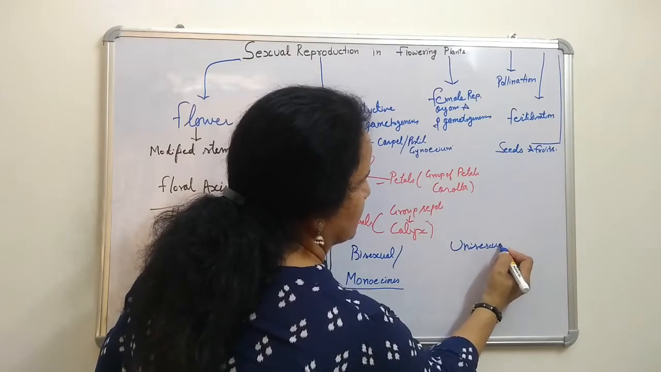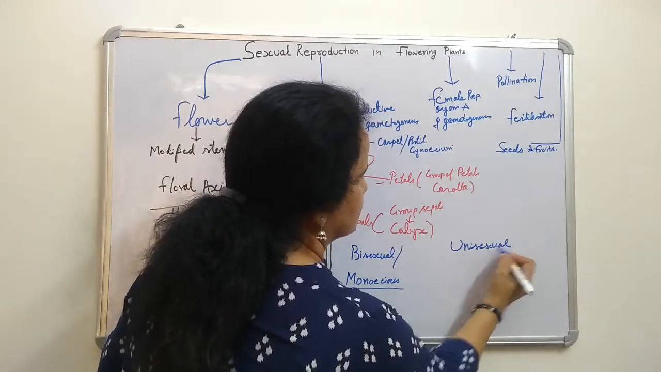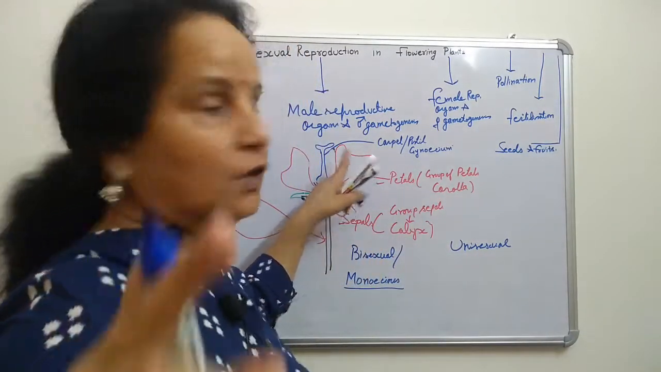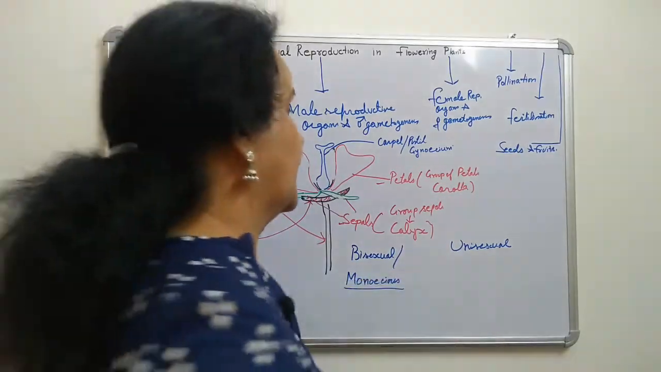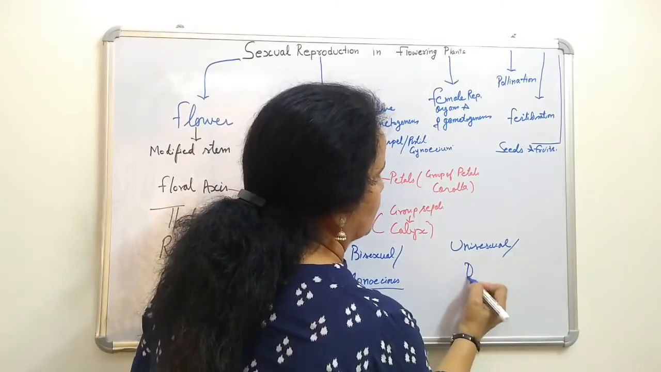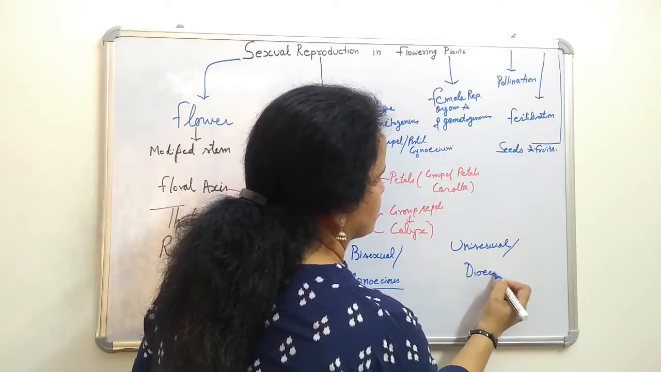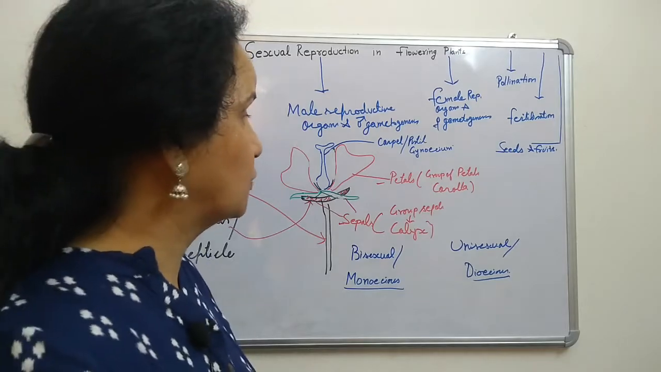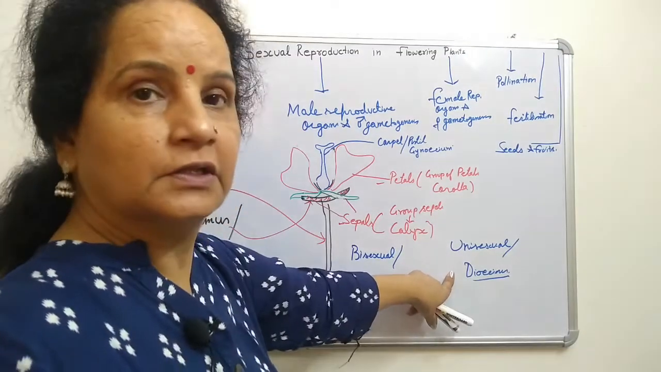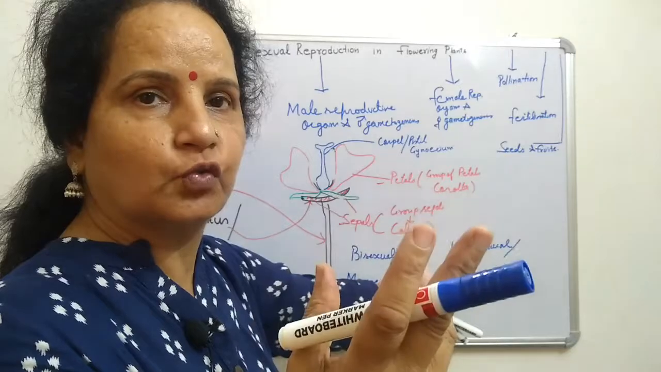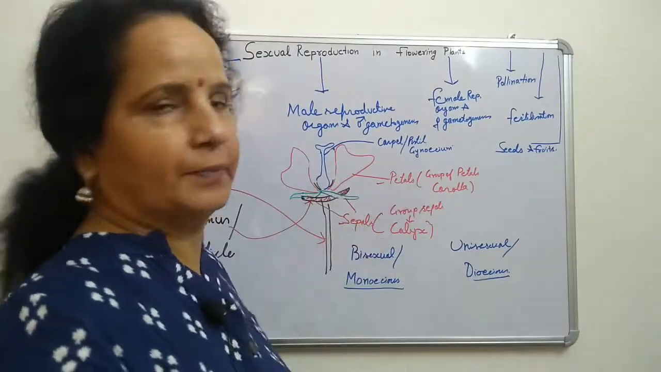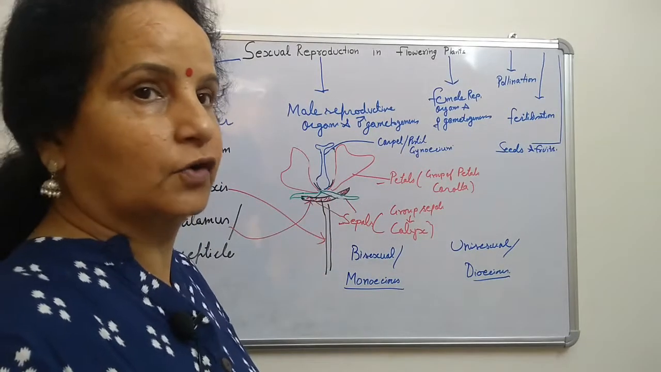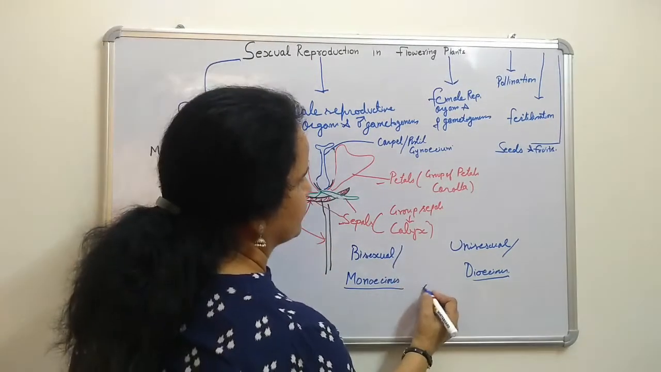Uni means single, one. Unisexual means only one sex is present, as I have drawn here, and that is also called dioecious. Why is it called dioecious? Di means two. In two bodies, two sexes are present. That is a female flower, and when only the male part is there, it is a male flower.